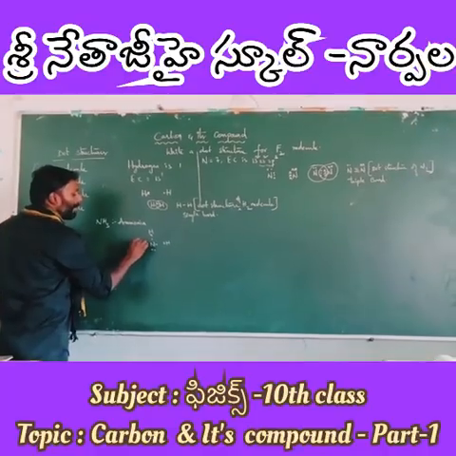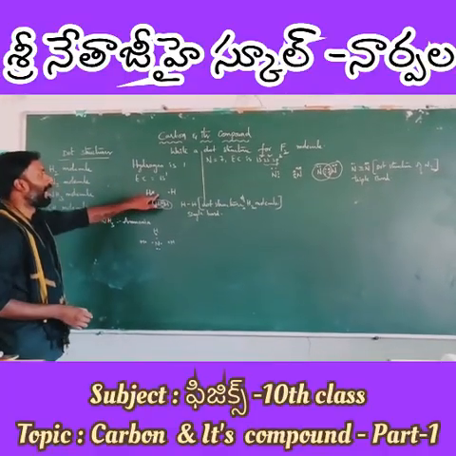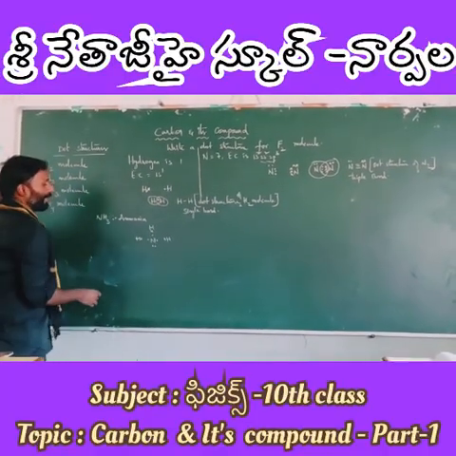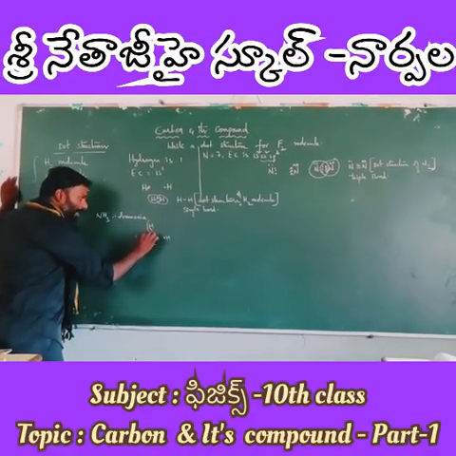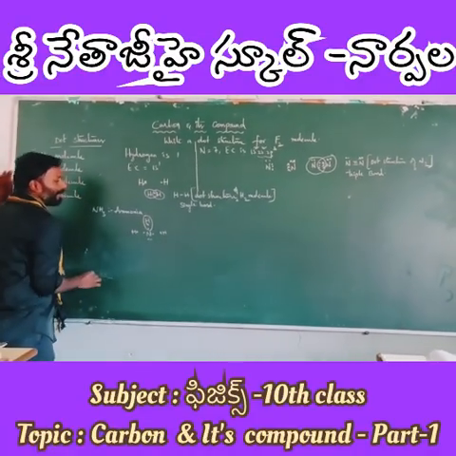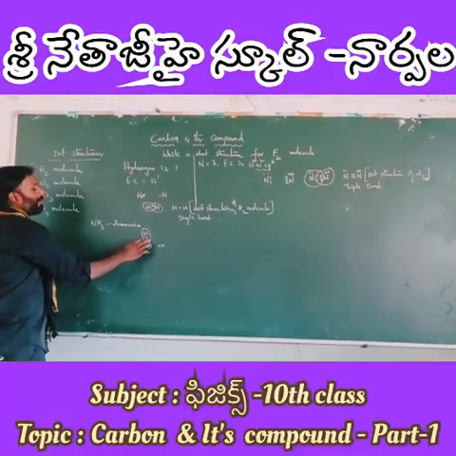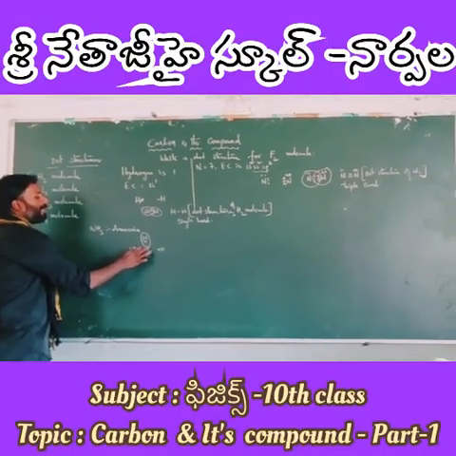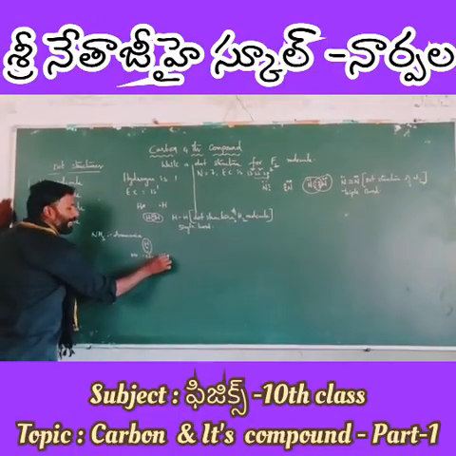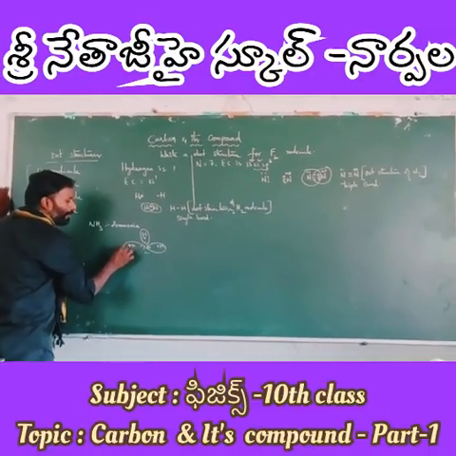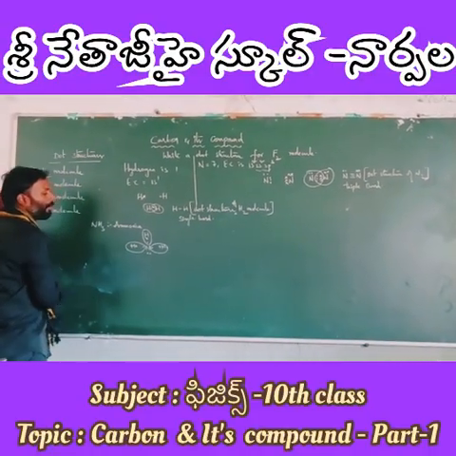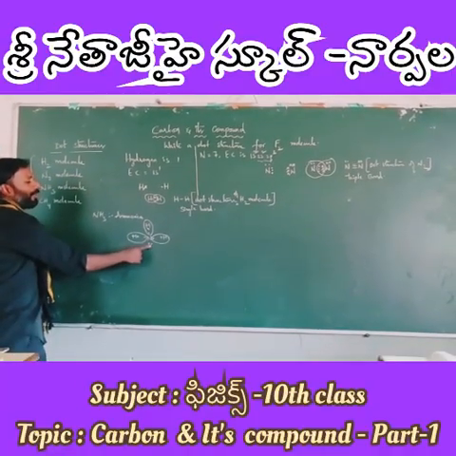Hydrogen, you know very well, contains 1 electron in its valence shell. So nitrogen shares its valence electrons with hydrogen here, one more here, and one more here. So the unshared electrons are 2 here.